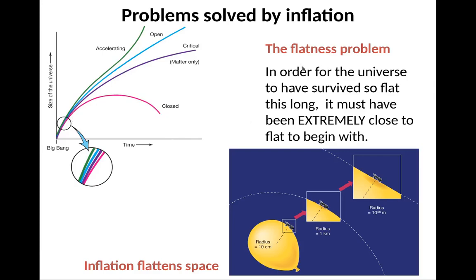Another thing is the flatness problem. The universe has to be flat, right? Right now we observe the universe to be flat. It's actually not shown here, but it should be right about here, open. Actually, it's really close to accelerating. But in order for this to be flat now, it had to be stupidly flat in the very beginning. In order to be this flat, you have to have some way of explaining why this gets flat. Well, inflation does that for you. Imagine you take a balloon and blow it up an enormous amount. What happens is that at any one point in the balloon, it's going to look pretty flat.